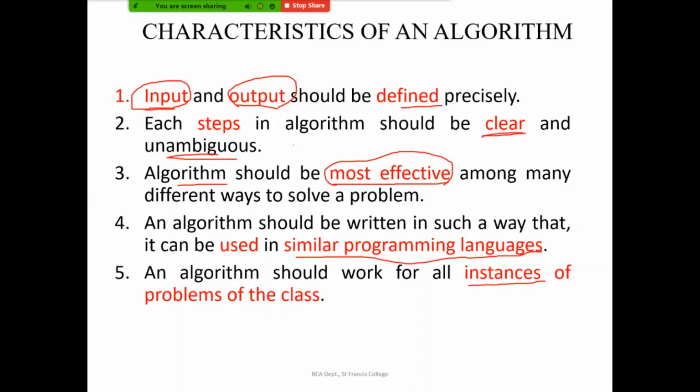Input and output should be defined precisely. Each step should be clear and unambiguous. An algorithm should be most effective. An algorithm should be written in such a way that it can be easily converted to any programming language. It does not use the keywords of any programming language, but we should be able to convert it into either C, Java, or Python. Got it? An algorithm should work for all the instances of the problems of the class.